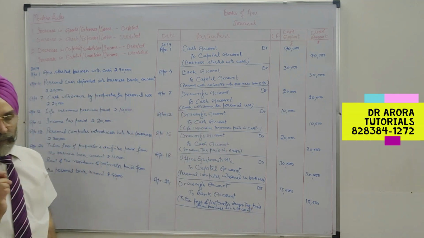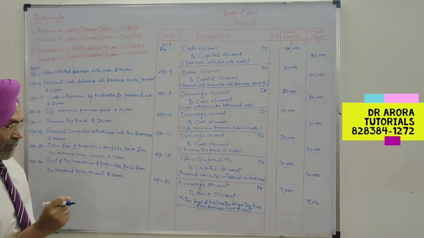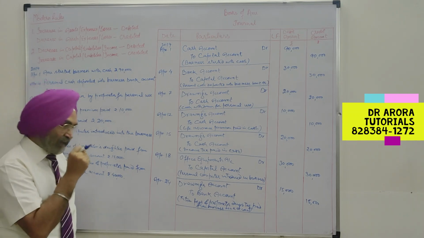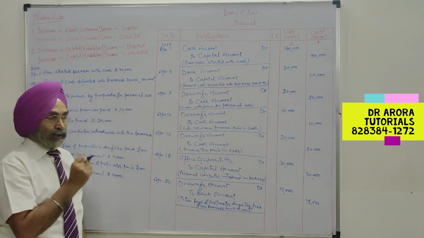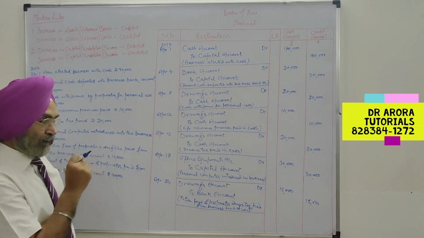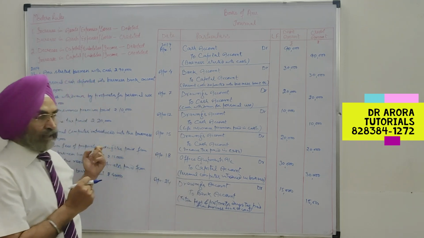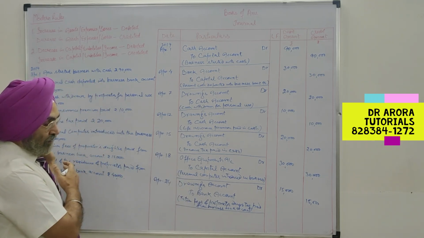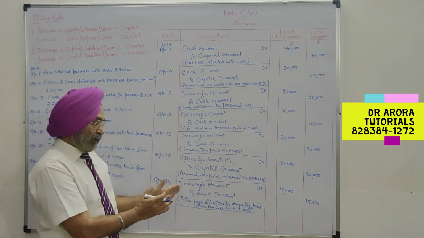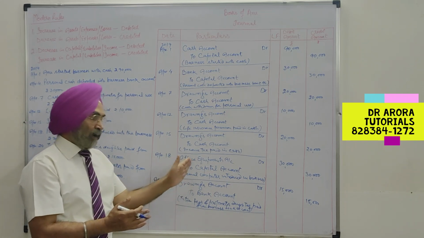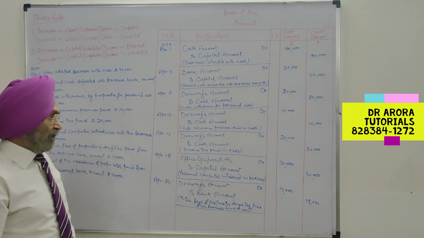Absolutely, there is no problem. Problem is you have to summarize the narration, but it should be complete. From the narration itself, the question should be clear. We need not see the question. Question should be clear for what item you have passed this very journal entry.